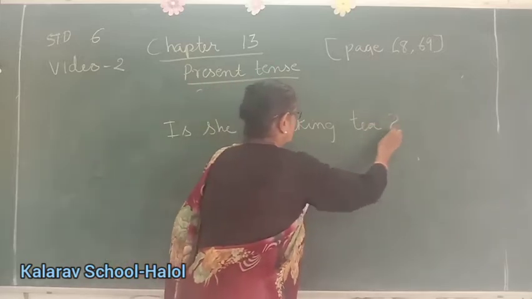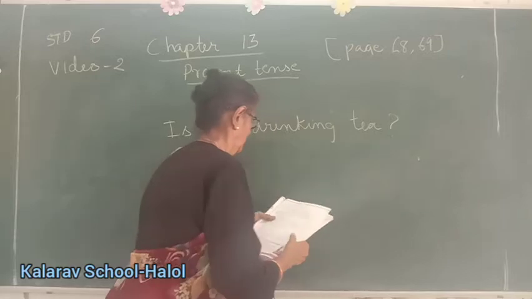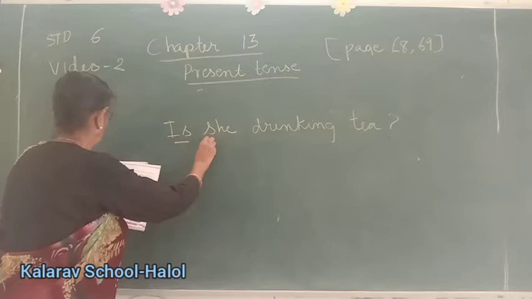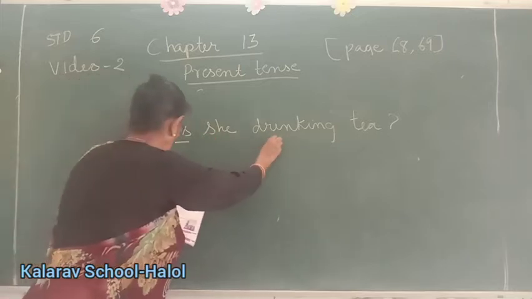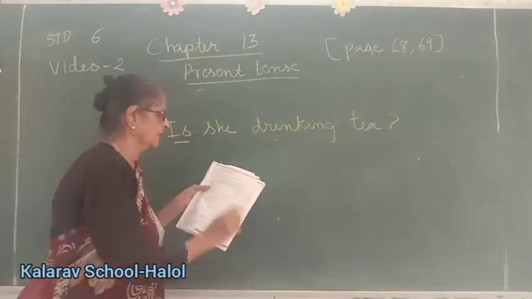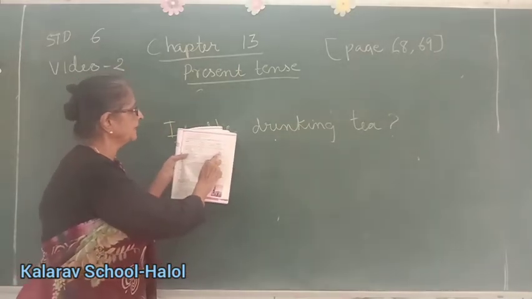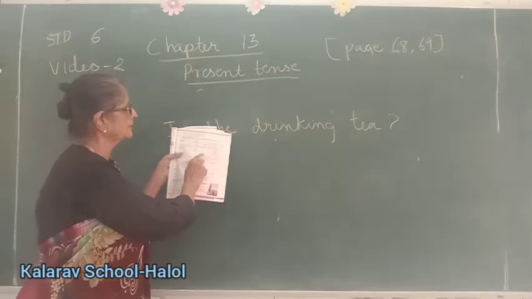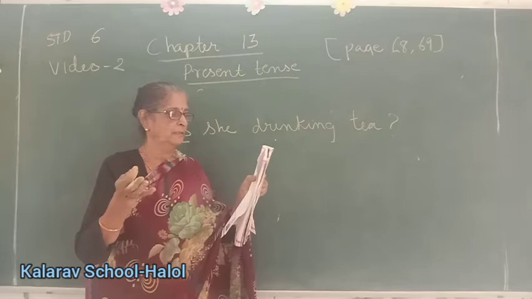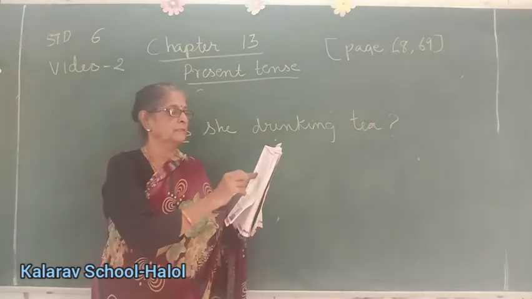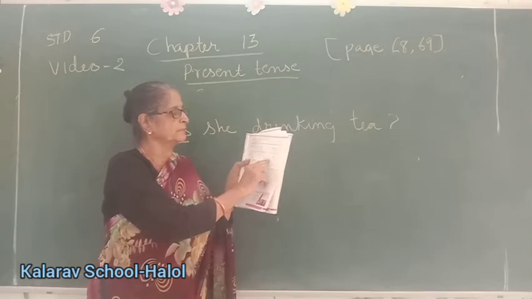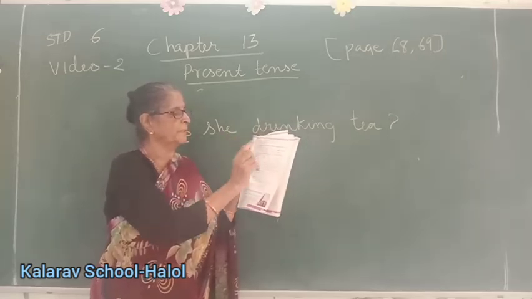Now is the auxiliary verb plus she is the subject, and this is the ing form of the verb. Same way here, is he taking rest? Auxiliary verb plus subject. Auxiliary verb means helping verbs. Do you follow me? Taking is also a verb. So auxiliary plus subject plus ing form of the verb.